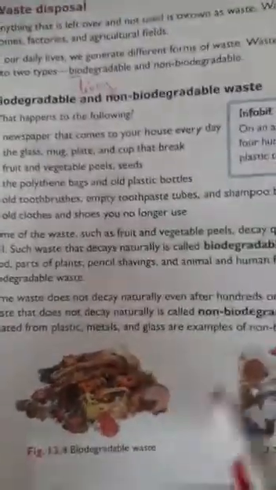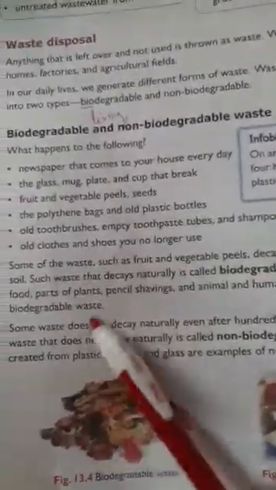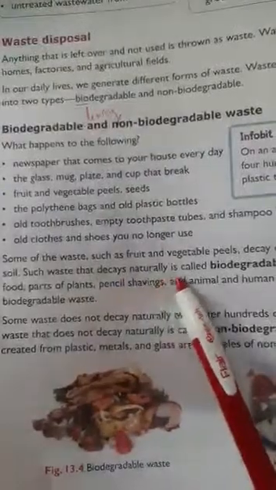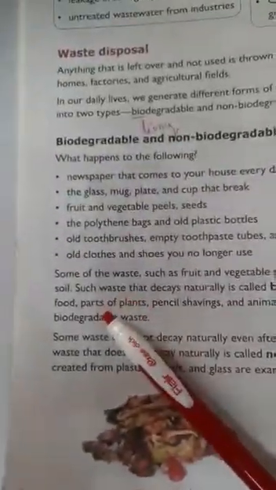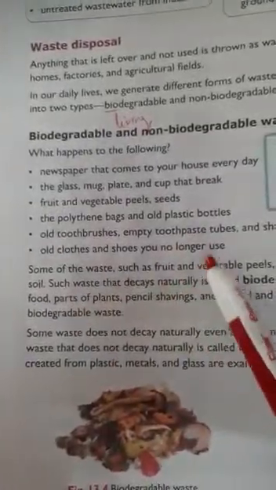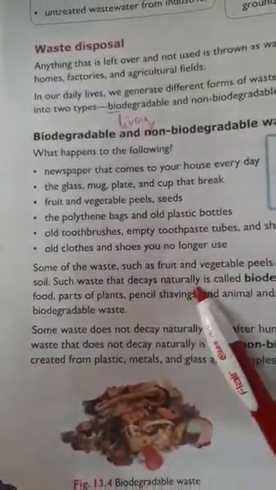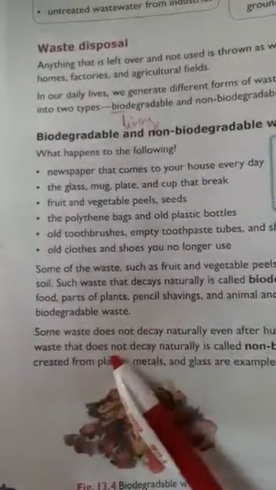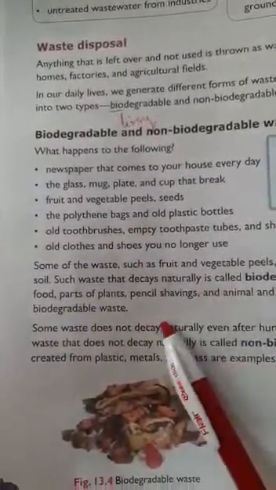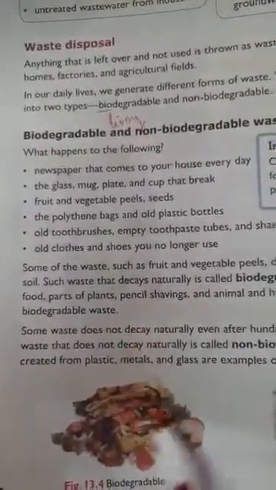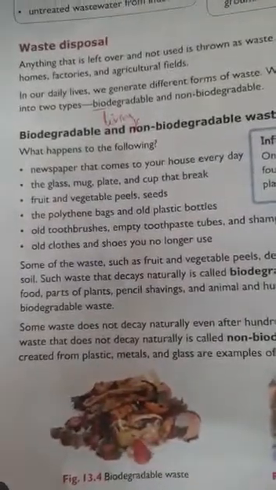So in this waste, when we observe carefully, some of the waste such as fruit and vegetable peels decay quickly and mix with the soil. Items like fruits and vegetables, their peels, or paper or cloth, if we put them into the soil for some time, they decompose and finish.